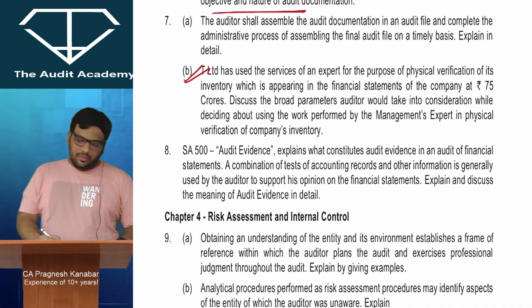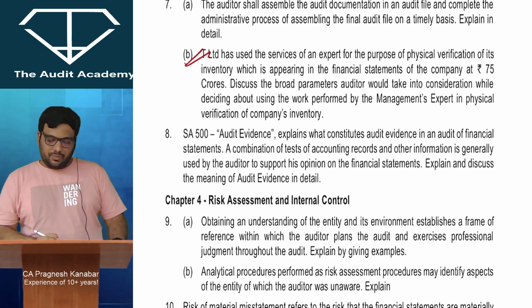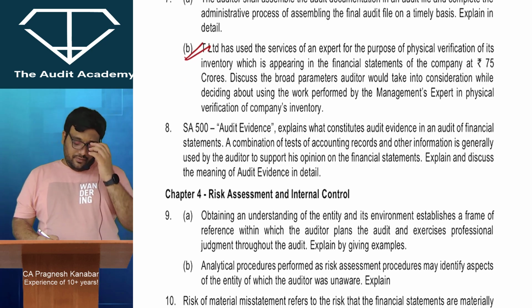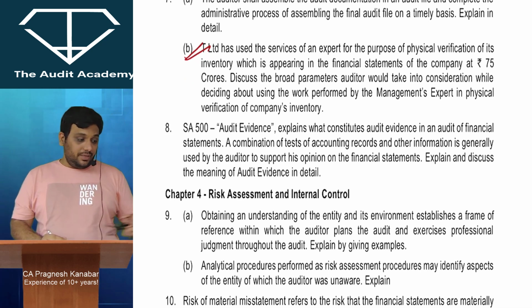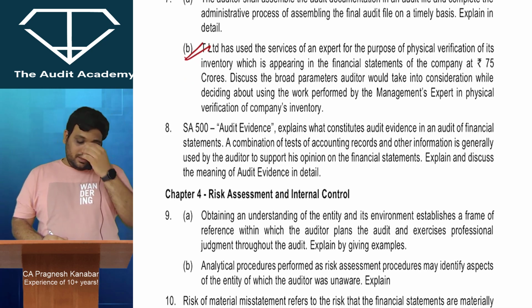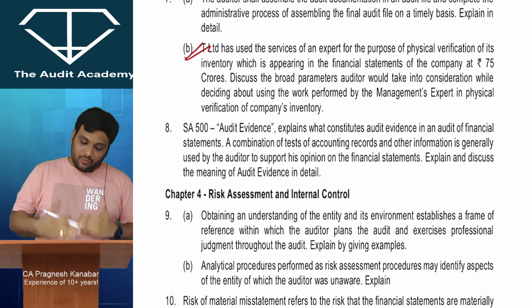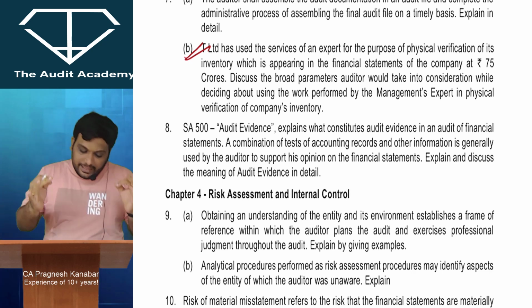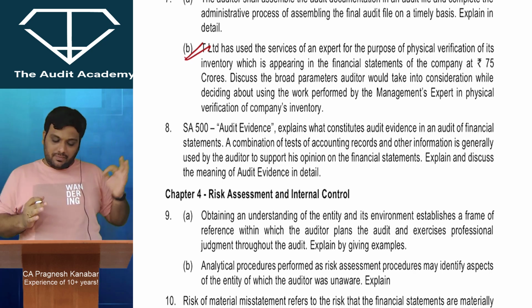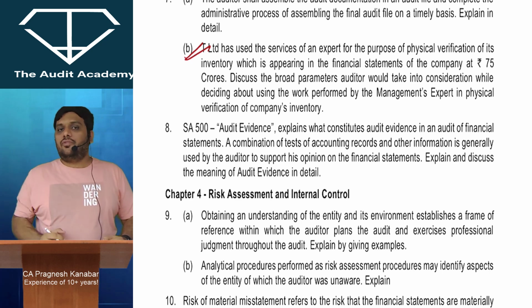Next, 7B. T Limited has used the services of an expert for the purpose of physical verification of his inventory, which is appearing in the financial statements of the company at rupees 75 crores. Discuss the broad parameters that you would take into consideration while deciding about using the work performed by management's expert in physical verification of company's inventory.